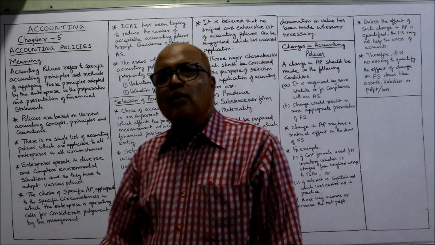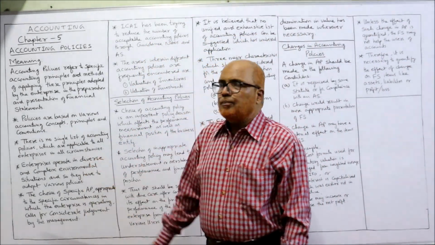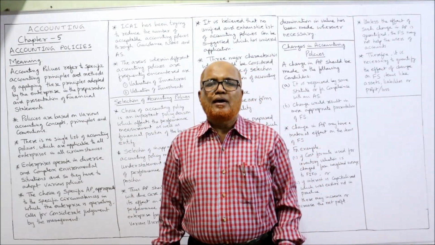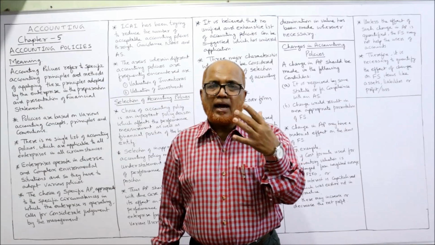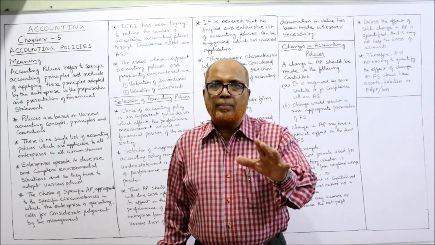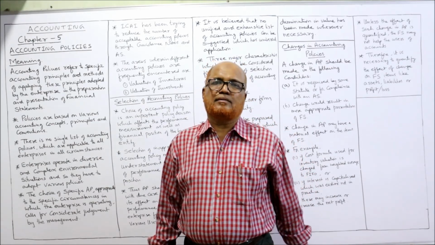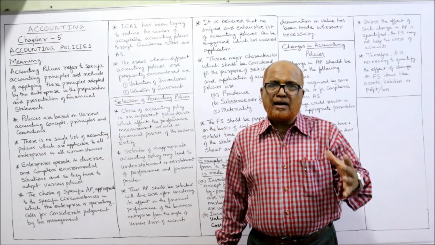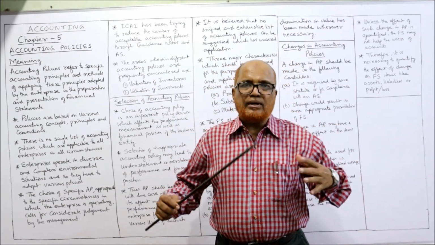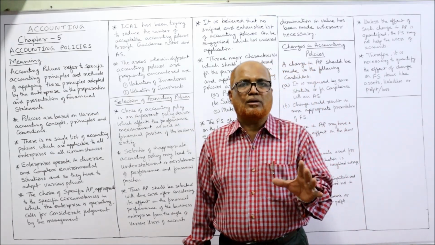Now, first of all, what is the meaning of the term accounting policy? Accounting policy refers to specific accounting principles and the methods of applying those principles by an enterprise in the preparation and presentation of financial statements. Every business will make financial statements, that is the profit and loss account and balance sheet, to evaluate the performance and to find out the financial position.